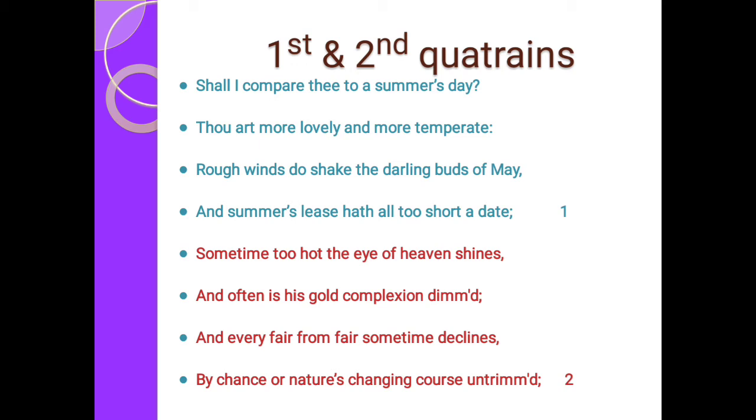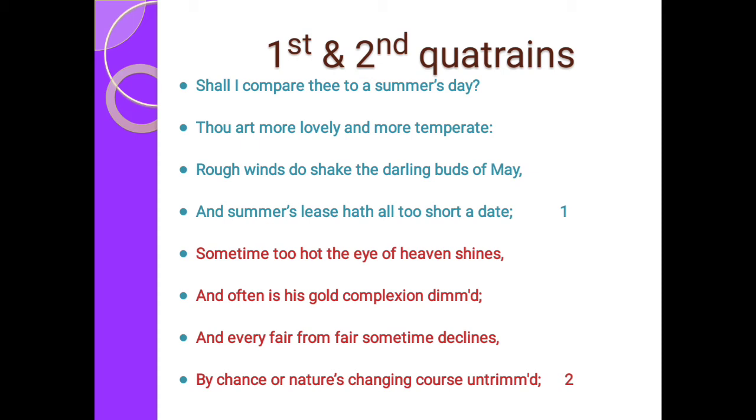It's not like the sun. But summer's lease hath all too short a date. He also mentioned that the summer season has short days. We should understand that there are 4 seasons. Among the 4 seasons, the summer season is also there, but the summer season has fewer days. It may run to 30 days or 20 days. Soon after 30 days, the summer season will be ended.